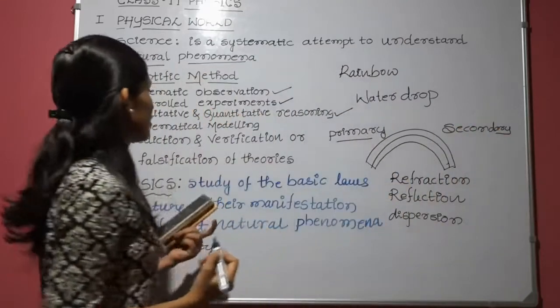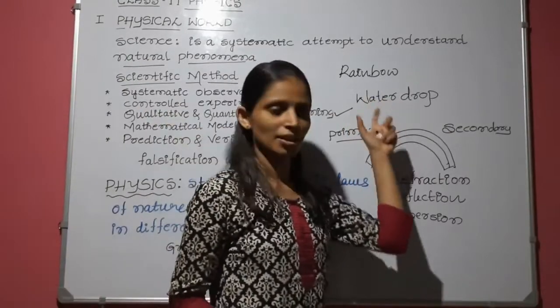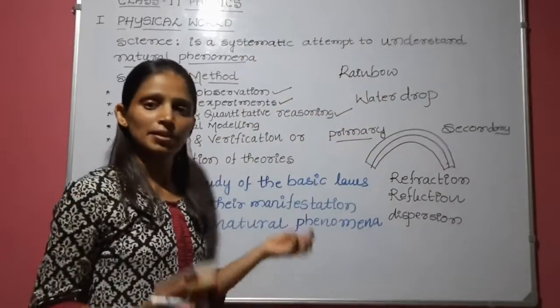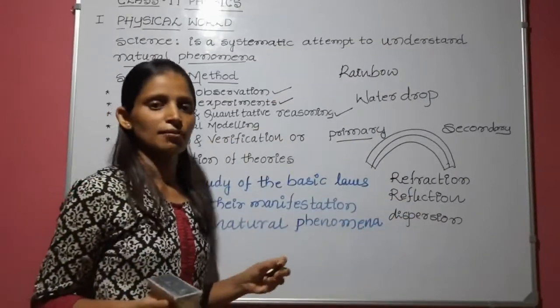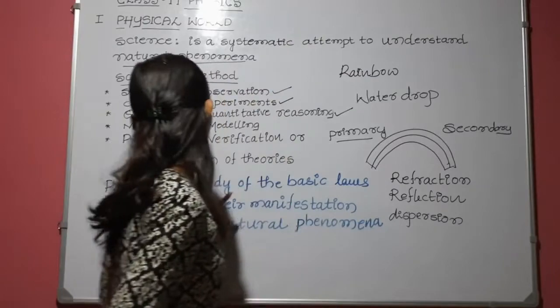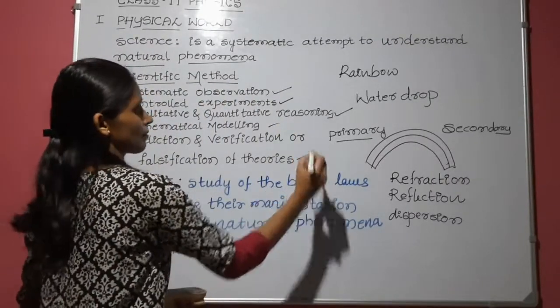So next, the mathematical modeling. Here not required a mathematical modeling, but in other natural phenomena you require a mathematical modeling. And prediction and verification or the falsification of theory.